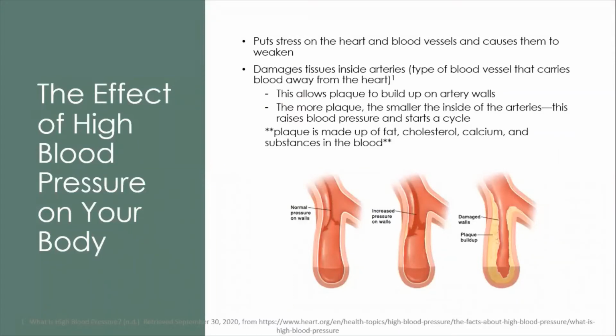High blood pressure puts stress on the heart and blood vessels and causes them to weaken. It can also damage tissues inside arteries, which are the type of blood vessel that carries blood away from the heart. This damage allows plaque to build up on artery walls. The more plaque in the arteries, the smaller the inside of the arteries will become. Plaque is made up of fat, cholesterol, calcium, and other substances in the blood, and it hardens over time. Blood pressure allows plaque to build up, but the buildup of plaque also causes your blood pressure to stay high.